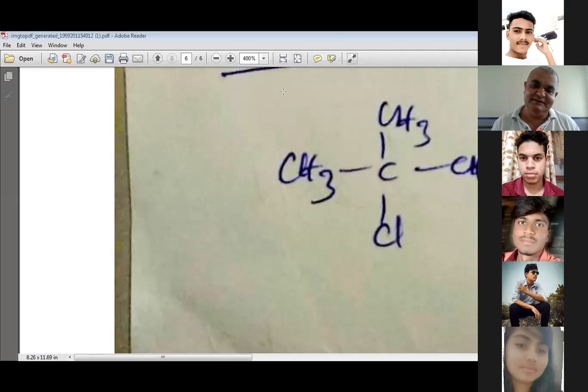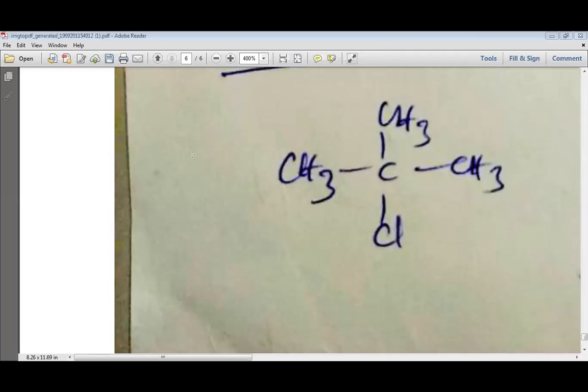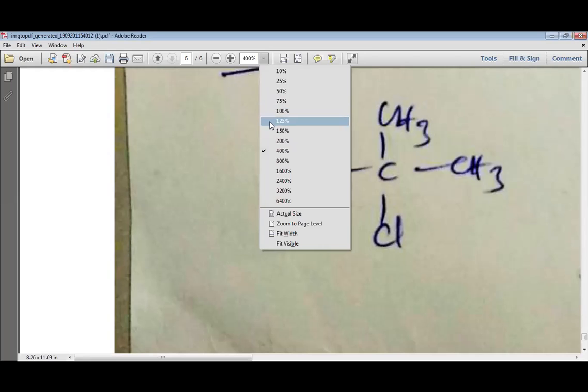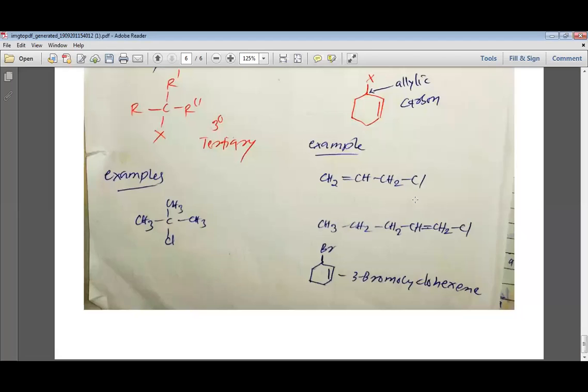So what name can we give to such alkyl halides? Can you guess? We will call it methyl halide. Remember, is it a primary alkyl halide? No, it is not primary. My dear students, the methyl halide is not considered a primary alkyl halide because it is not bonded to any other carbon.